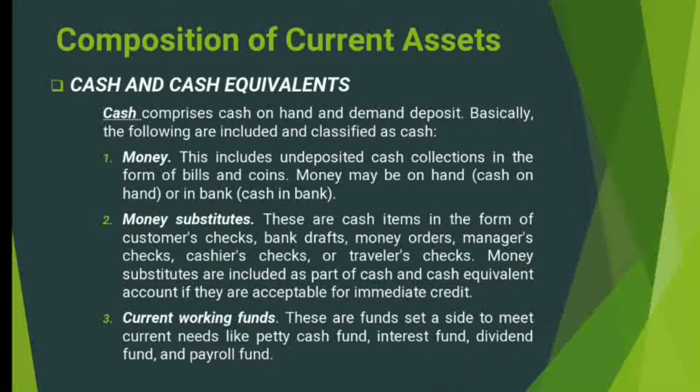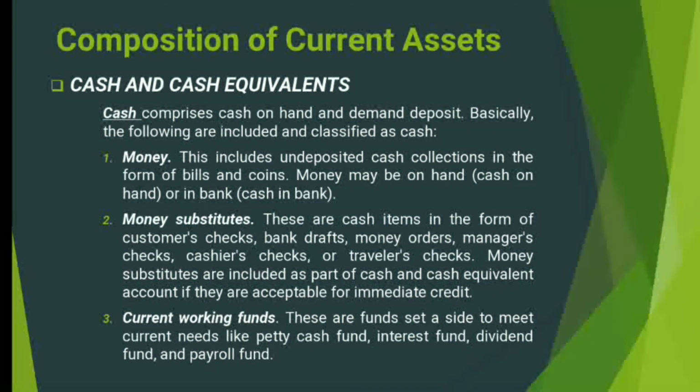The cash on hand actually refers to the bills and coins that are not yet deposited in the bank and are still inside the premises of the business. For example, the bills and coins inside the cash drawer, the cash register, and the vault. Wherever these bills and coins are, as long as they are still inside the premises of the business, they are known as cash on hand.